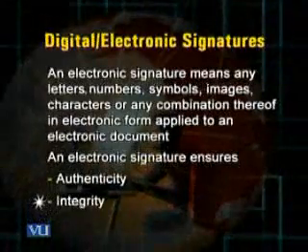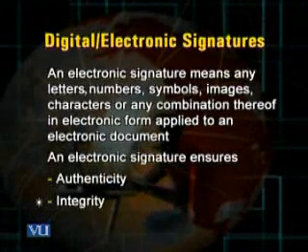The second characteristic of an electronic signature is integrity, which means that with the help of an electronic signature, we can figure out whether there was any alteration or modification in the message during its transmission or not. So with the help of electronic signature, we can then verify that this information is intact, it was not modified, it was not altered during the transmission.